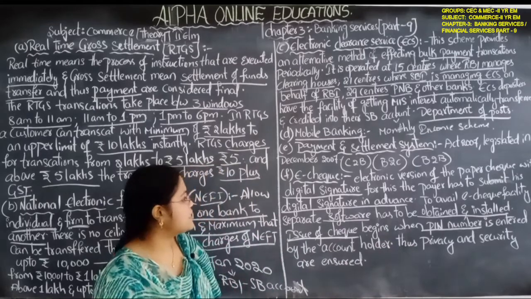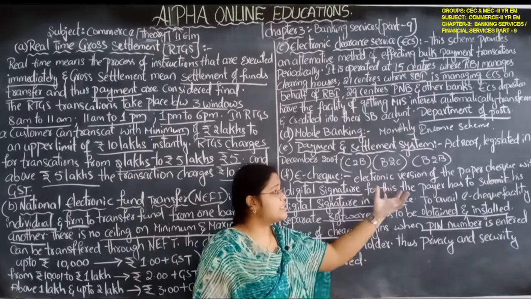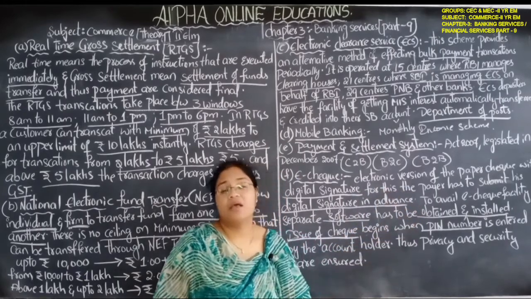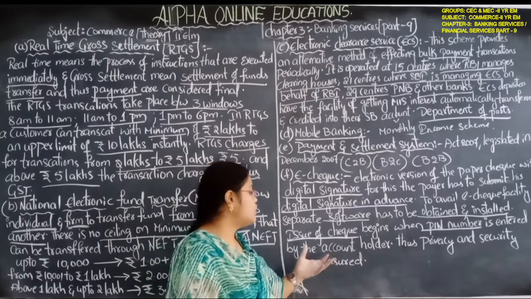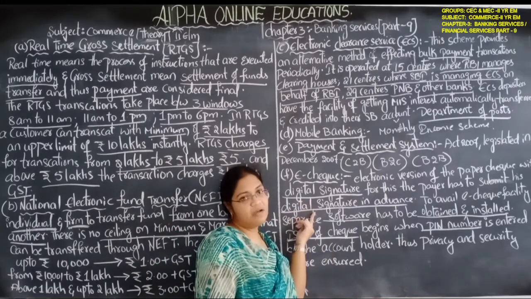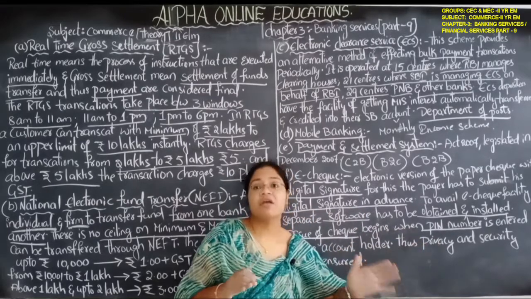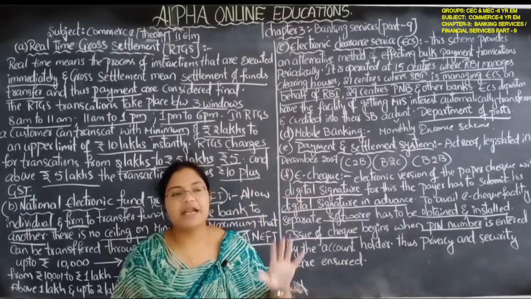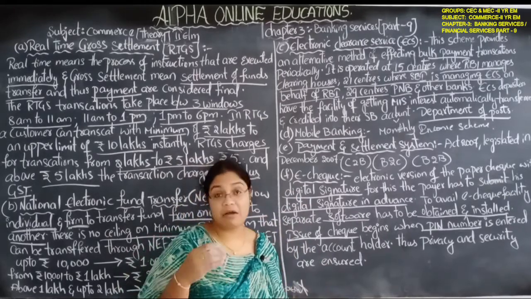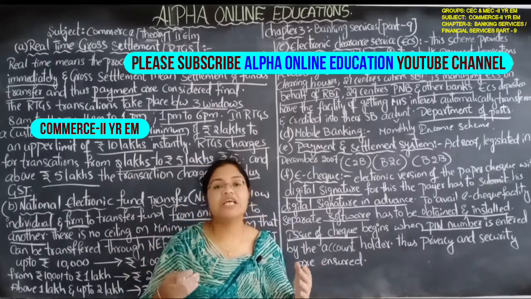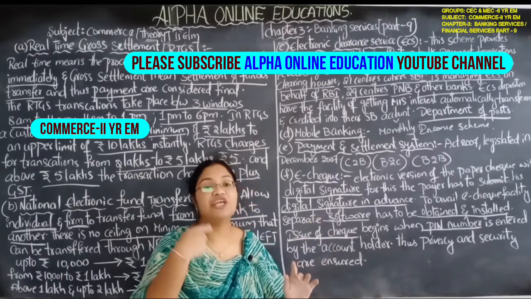So what he is saying is that the account holder, who is the payer, who is paying, his signature will be checked, and afterwards his PIN number is checked. When his PIN number is entered, every data regarding his account balance and his signature will be checked. After that only they will come to a final conclusion and issue the check.